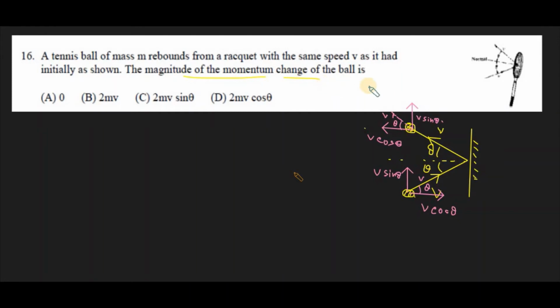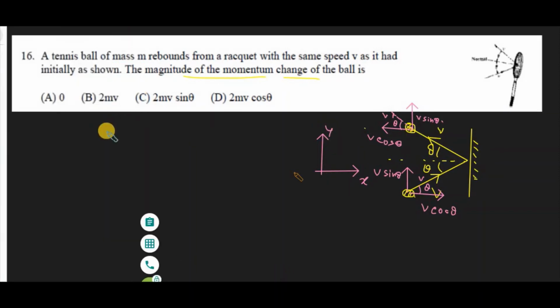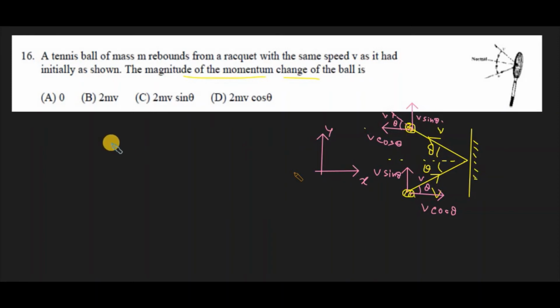Now the magnitude of the momentum change of the ball. This is basically a two-dimensional collision. We can define the horizontal direction as our x-axis and the vertical direction as our y-axis. Let's find the momentum change along the y direction, delta p along y, before and after the collision.